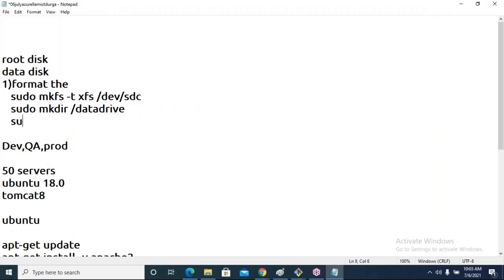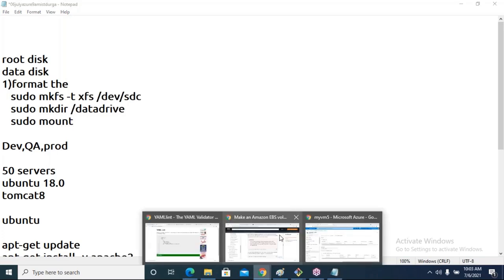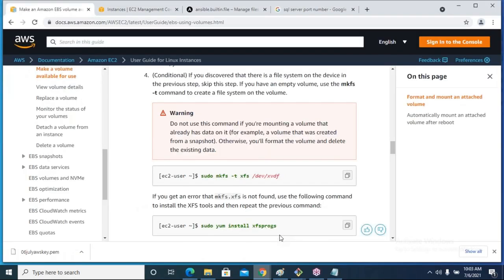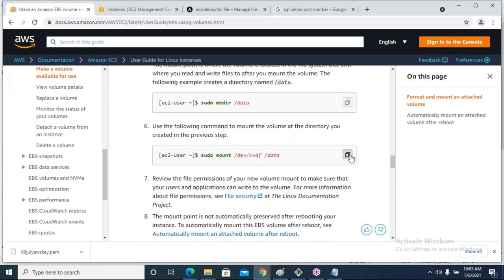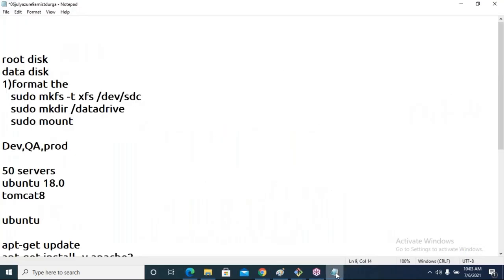For that we have the command sudo mount. I will verify in the documentation. This is the command. This is the data drive. The disk name is sdc.